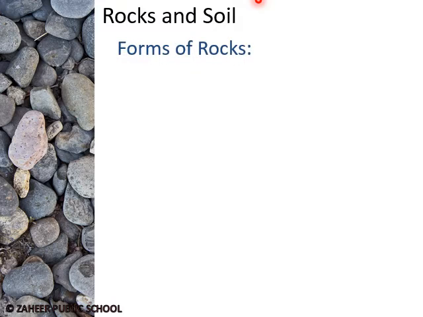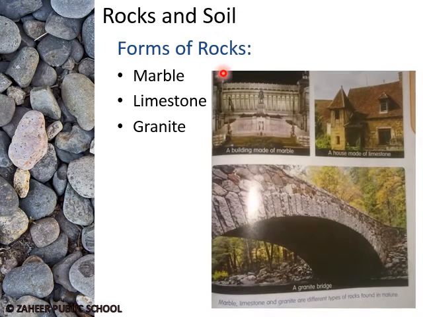Forms of rocks. There are different types of rocks found in nature, for example, marble, limestone, and granite. Here you can see in this picture, this building is made up of marble, this house is made up of limestone, and the bridge is made up of granite.